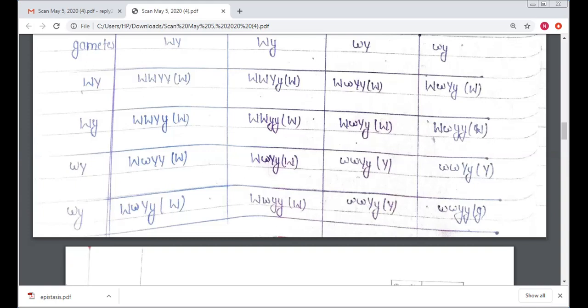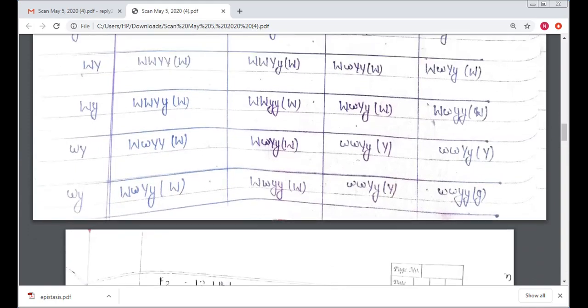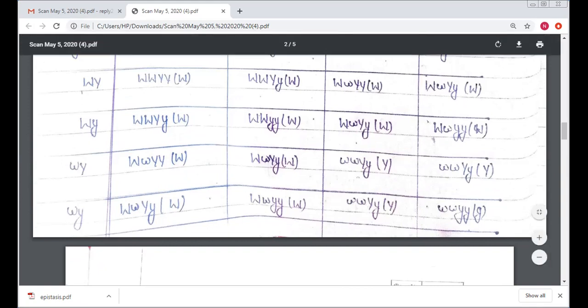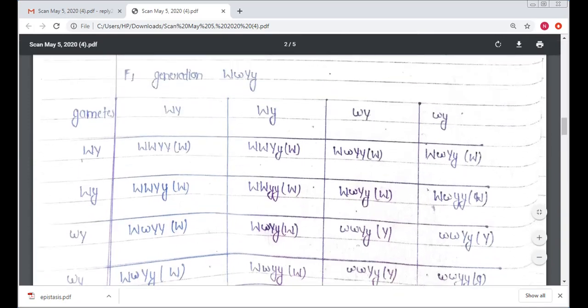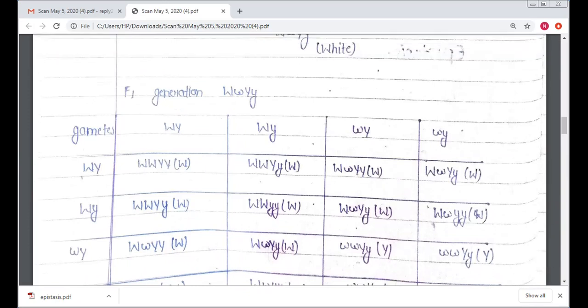So here, these are the combinations. Capital W, capital W, capital Y codes the white color flower. Here again, because capital W and capital Y are present, and then either capital Y, small y, again white flower. Capital W, small w, capital Y, white flower. Capital W, small w, capital Y, small y for the white flower.